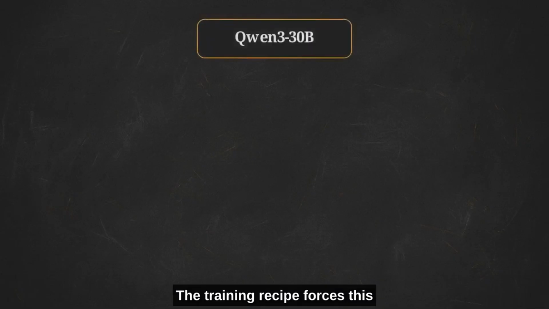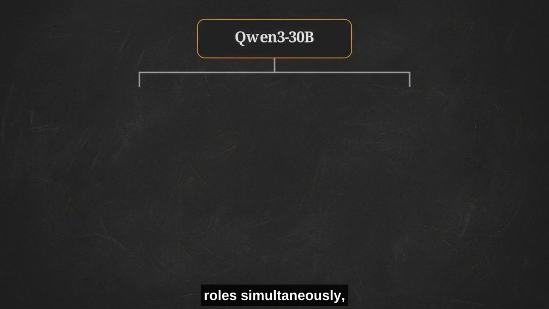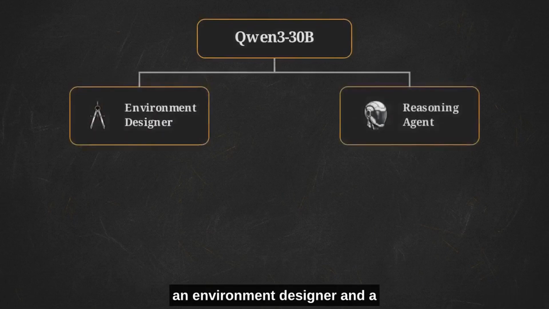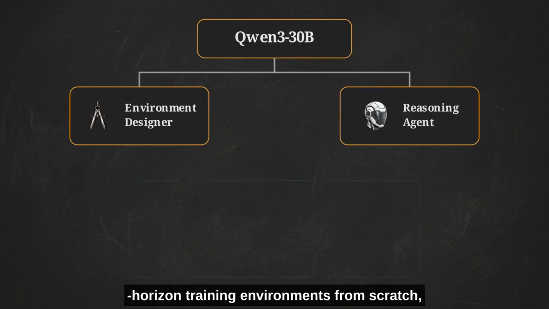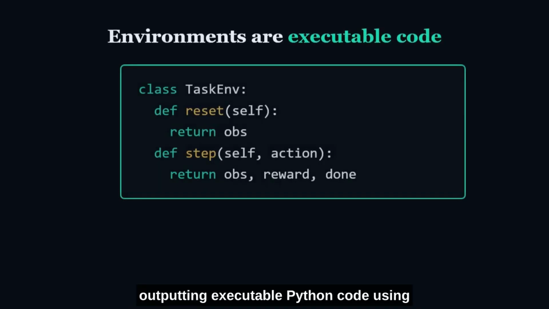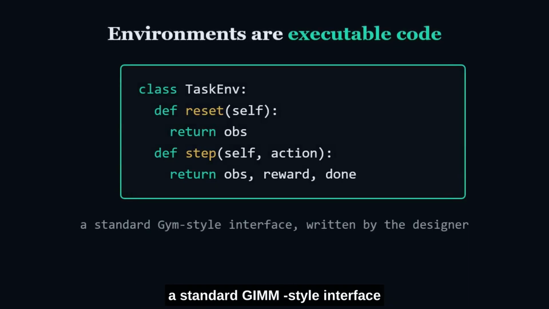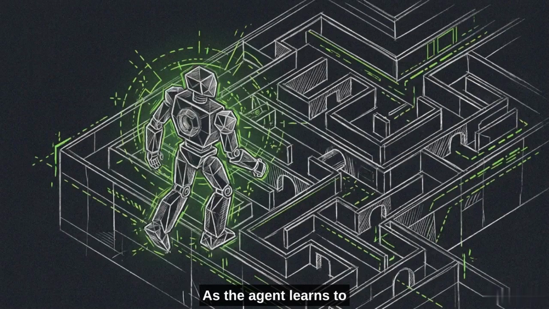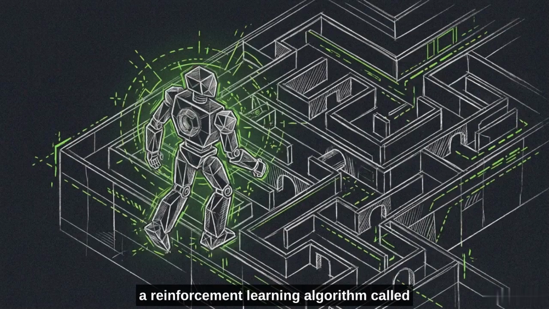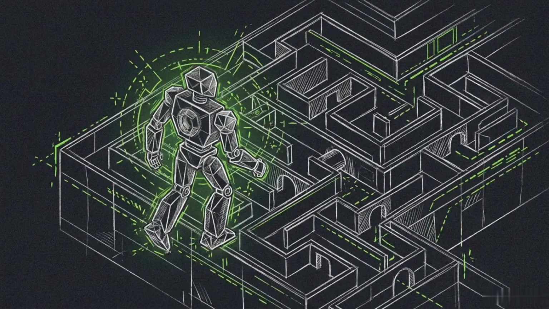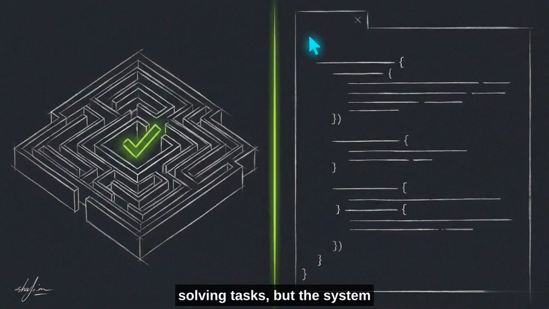The training recipe forces this model to play two distinct roles simultaneously: an environment designer and a reasoning agent. The designer writes complete, long-horizon training environments from scratch, outputting executable Python code using a standard Gym-style interface with reset and step functions. As the agent learns to navigate these generated worlds, both roles are continuously updated through a reinforcement learning algorithm called GRPO. The agent is rewarded for solving tasks, but the system needs a way to evaluate and reward the environment designer for making good ones.